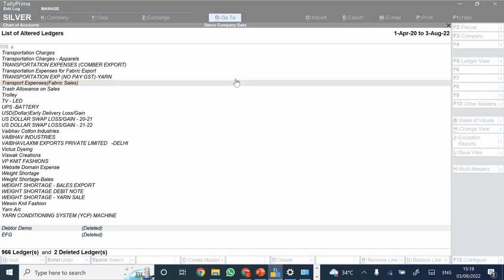Raji, there's one question in Q&A also. How can we turn on edit log in TallyPrime? See, edit log is currently available only in the TallyPrime edit log release. In TallyPrime it is currently not available. So you can just directly install the TallyPrime edit log release, and once you install it, you just migrate the data to TallyPrime edit log. So in case you want to use the same, you just migrate your TallyPrime data to TallyPrime edit log.